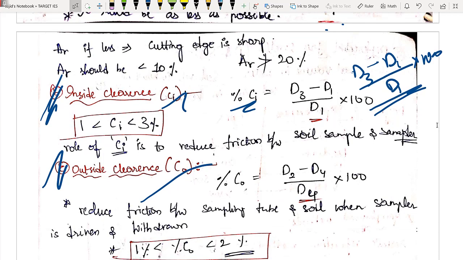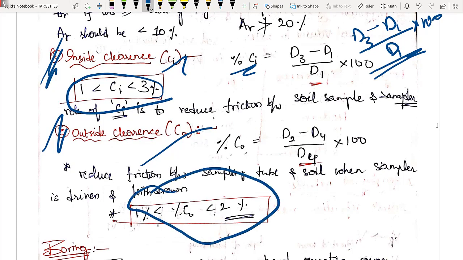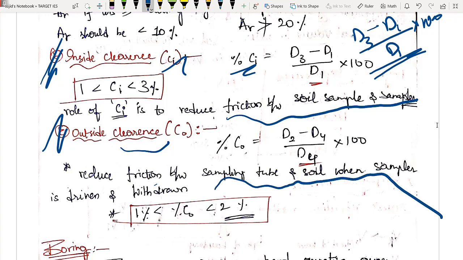So this inside clearance should be in the range of 1 to 3. Very important bit again. Please do remember. And outside clearance should be in the range of 1 to 2. Another very important bit. Now what does this Ci and Co represent? The role of the Ci is to reduce friction between soil sample and sampler, whereas outside clearance has the function of reducing friction between sampling tube and soil when soil is driven or drawn out.